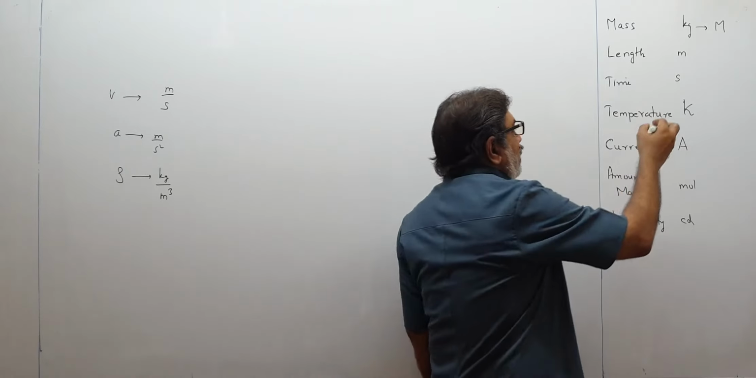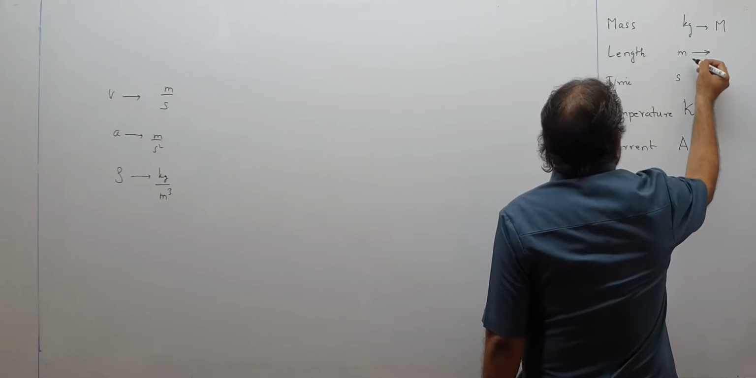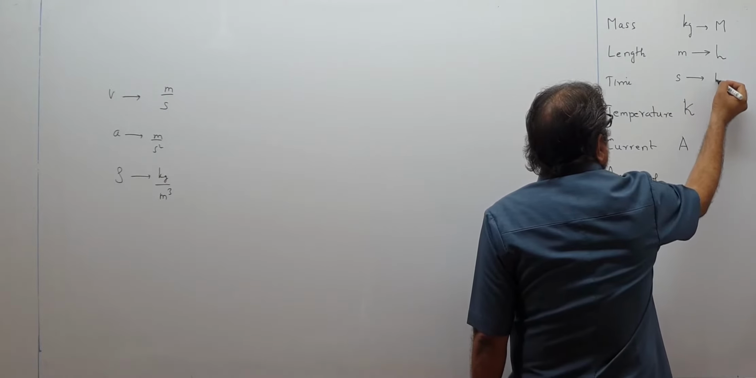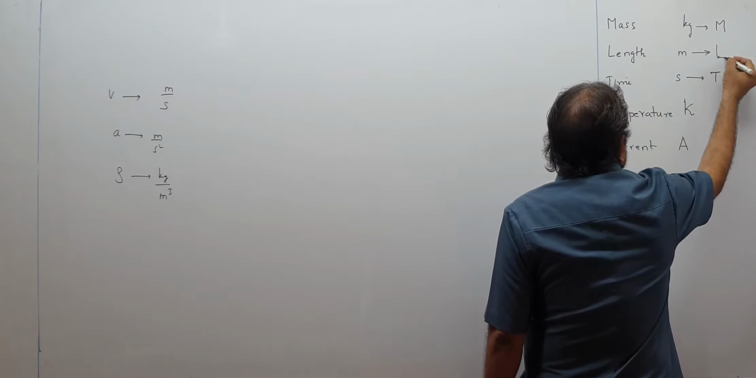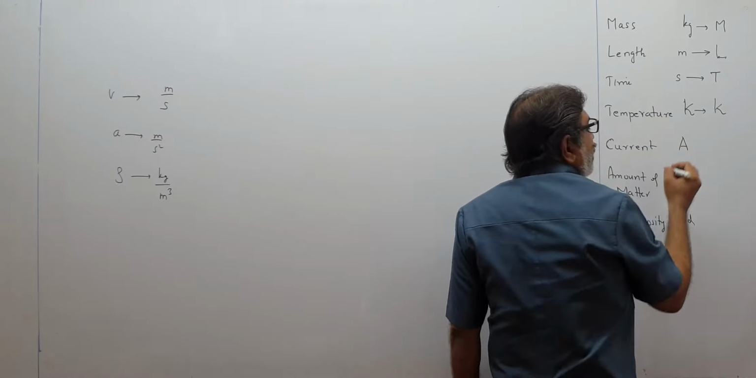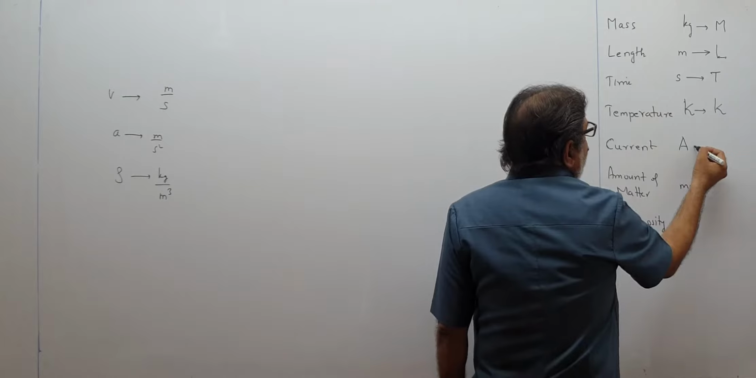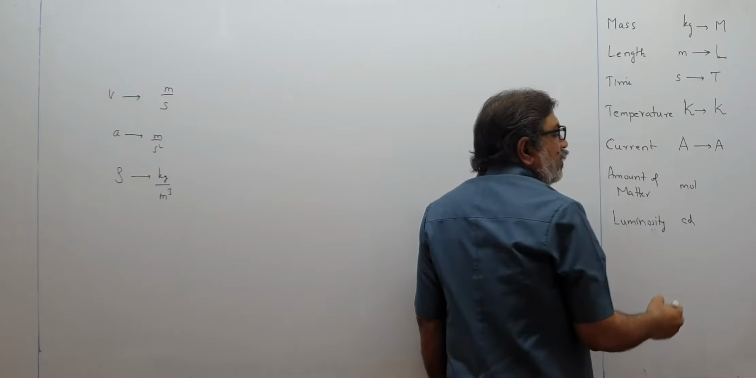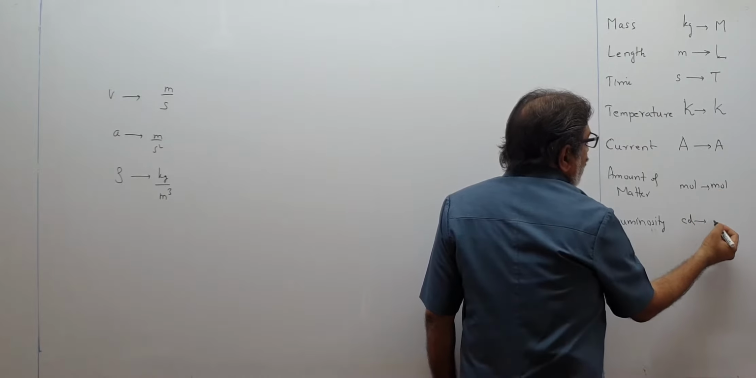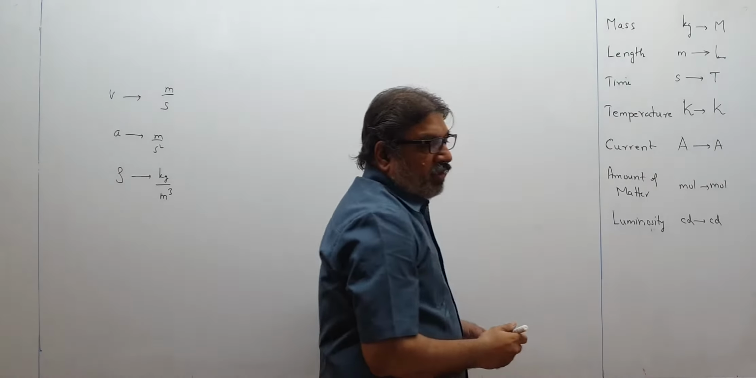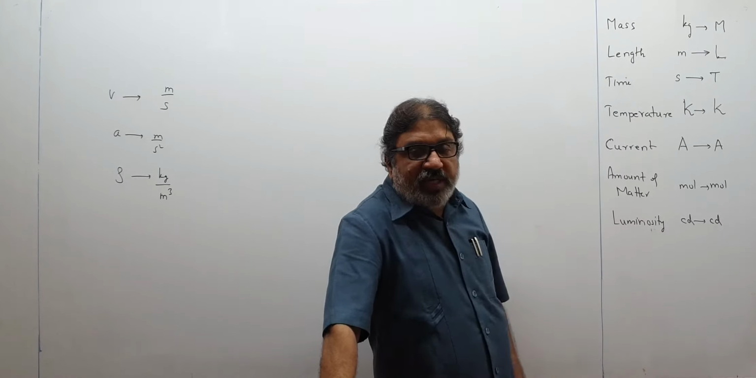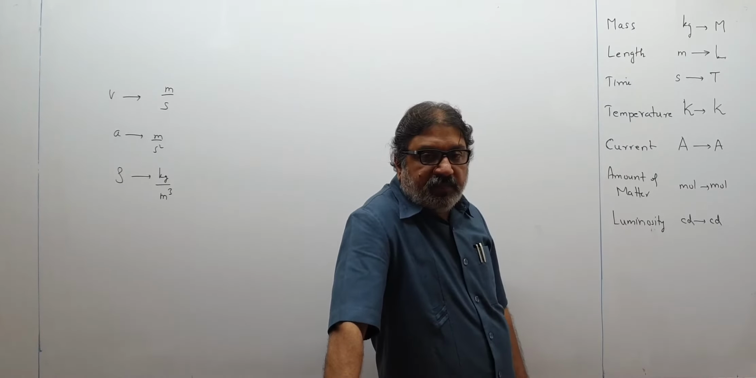Meter means unit of length, so you will represent meter as L. Second means time, so second you will represent with T. Temperature, Kelvin, you will represent with capital K only. Current, ampere, you will represent with A only. Mole, you will represent with mole, and candela with candela. So these are the new type of symbols that we will use to write the unit of a physical quantity.